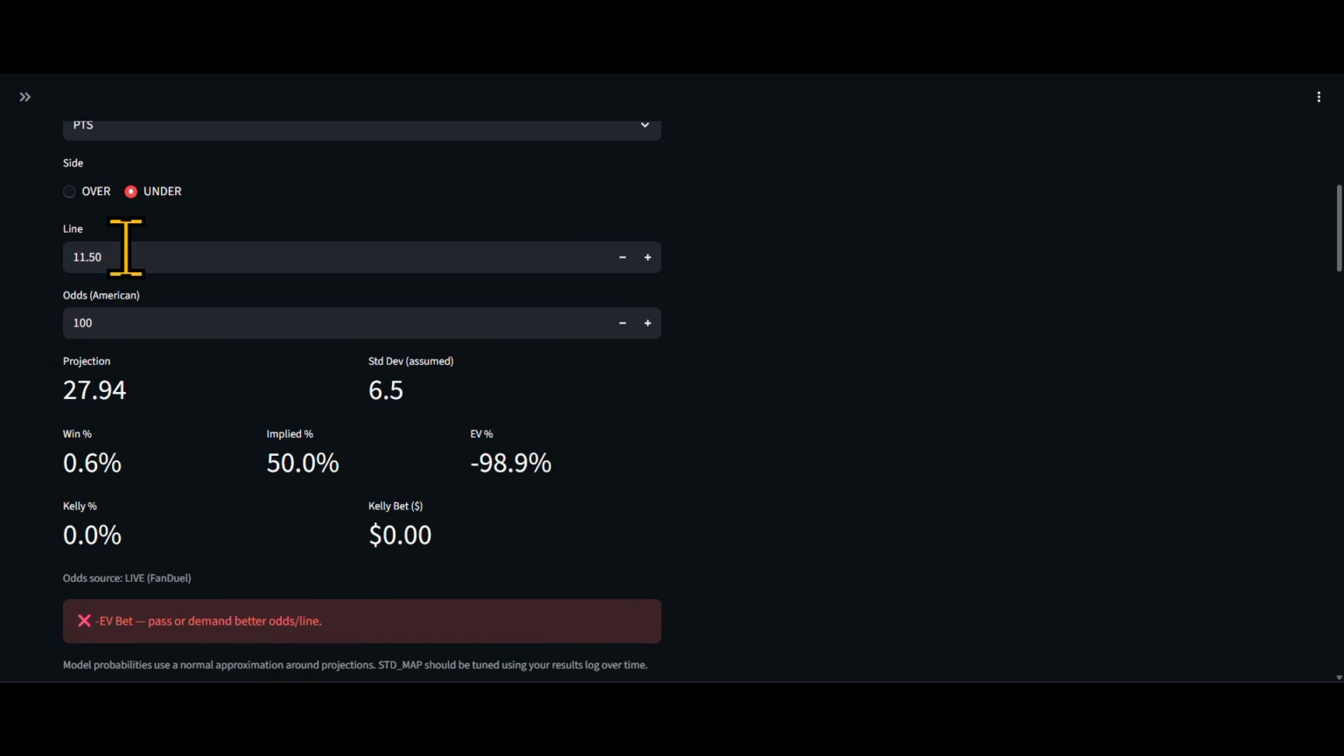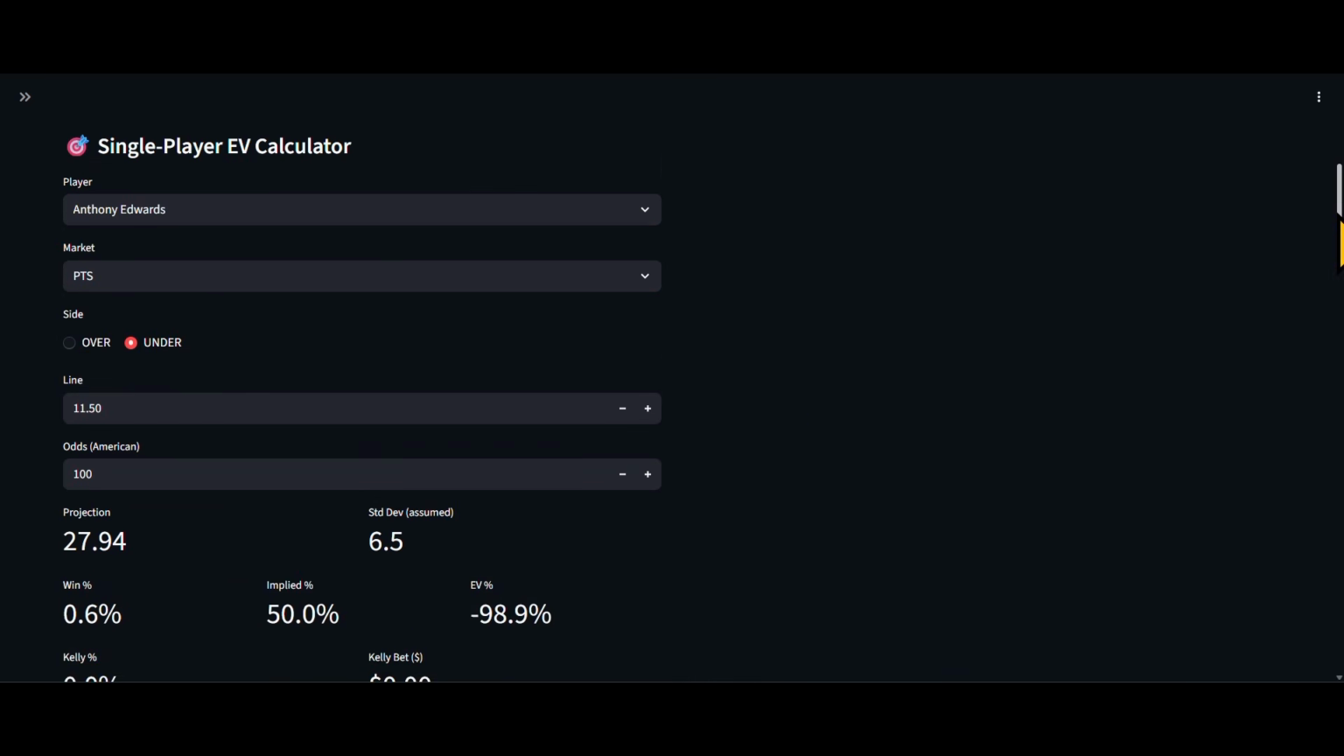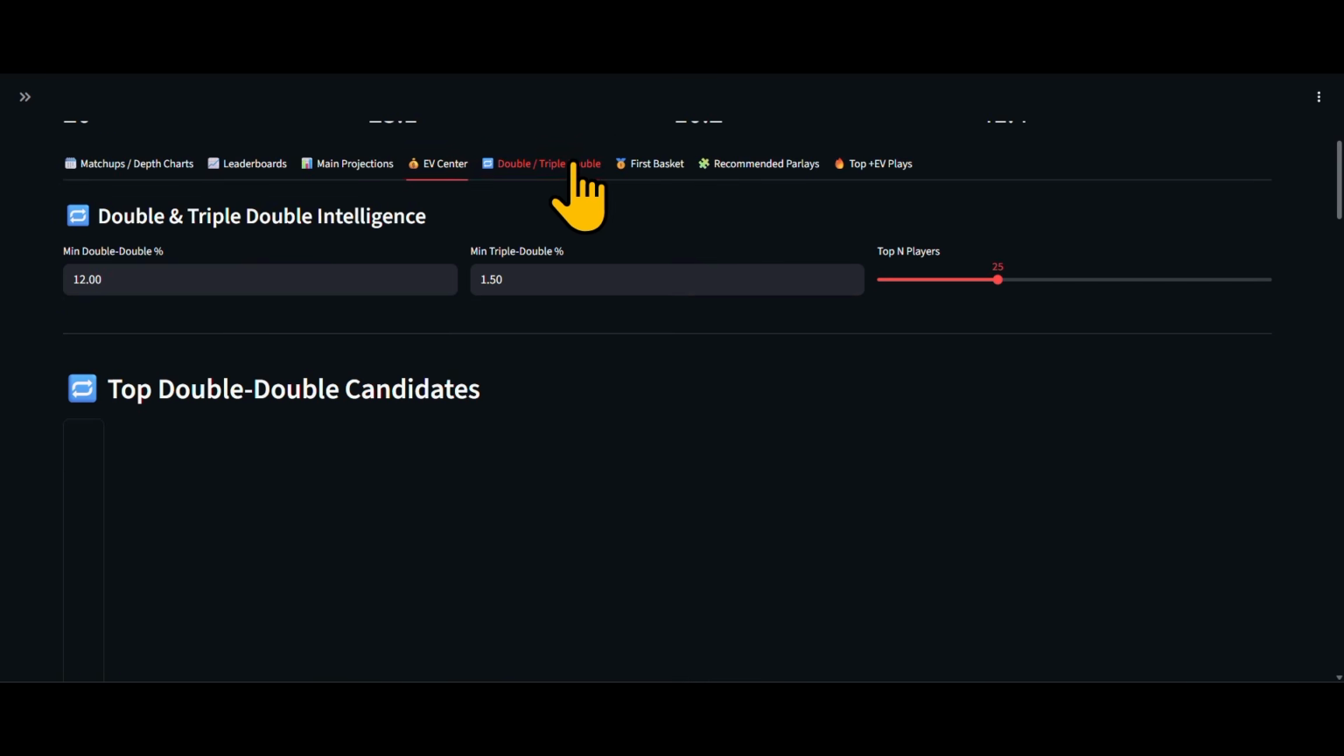All right, so the plus EV play is associated to the line, the odds, as well as the points and the player. Okay, but this is your alt line calculator. You can calculate any alt lines that you like. Double and triple double logic.